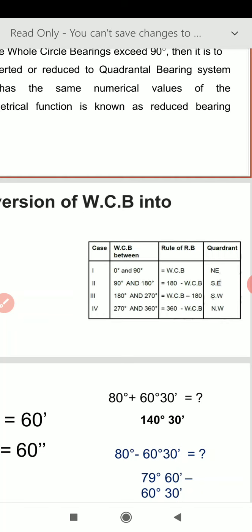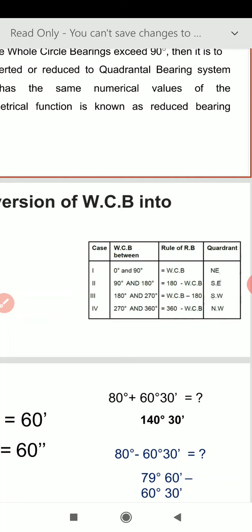So the last case is when the line lies in the fourth quadrant, or we can say when the whole circle bearing is between 270 degree and 360 degree. So let us assume that the whole circle bearing angle is equal to 300 degree. Then the conversion rule says that reduced bearing is equal to 360 degree minus whole circle bearing.